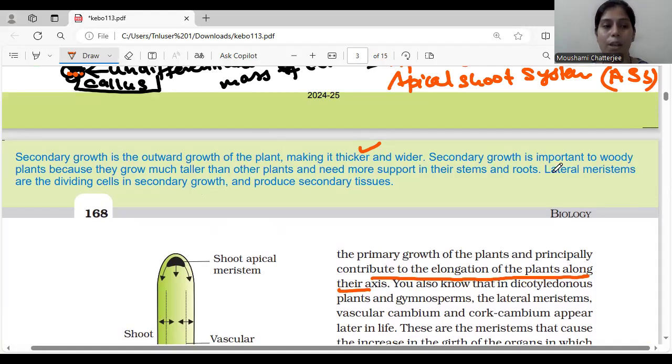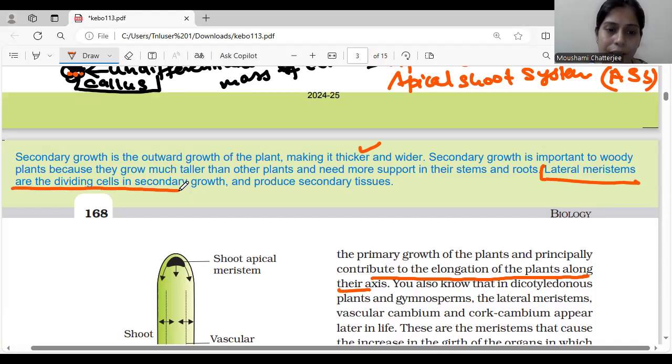Secondary growth is important to woody plants, because they grow much taller than other plants. Since they are growing much taller, secondary growth is mostly visible in woody plants, when they need more support in their stem and root. Lateral meristems are the dividing cells in secondary growth, which produce secondary tissue.